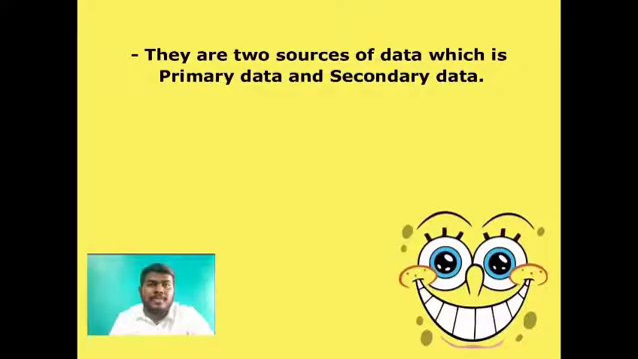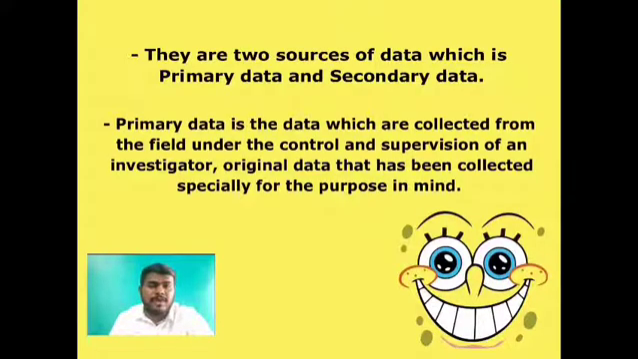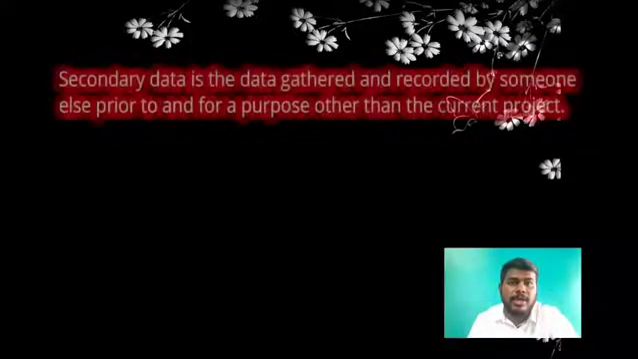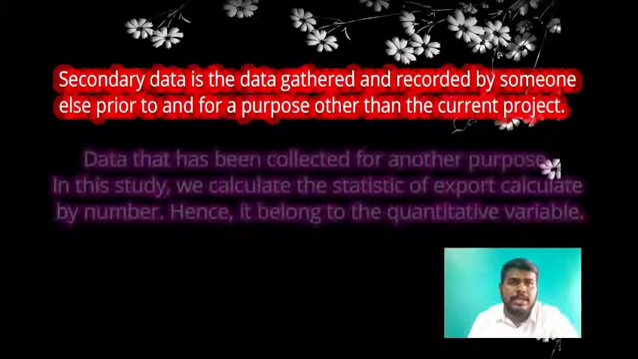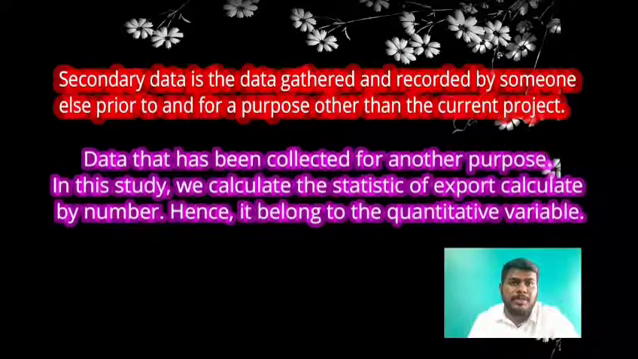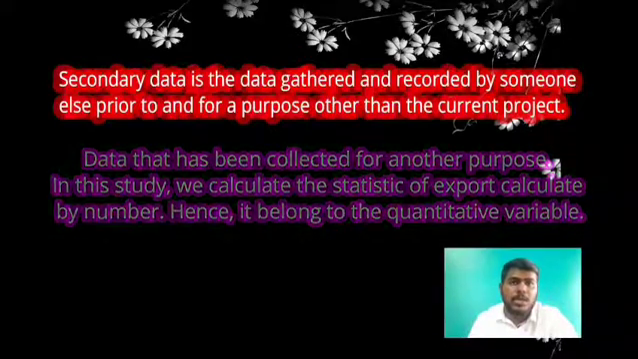Third is 1.2. There are two types of source data, which are primary data and secondary data. Primary data is data collected from the field under the control and supervision of an investigator. Original data that has been collected specifically for the purpose in mind. Secondary data is data gathered and recorded by someone else beforehand for a purpose other than the current project. Data that has been collected for another purpose. In this study, we calculate the statistics of exports by number. This belongs to the quantitative variable.